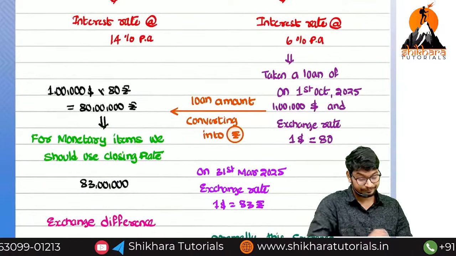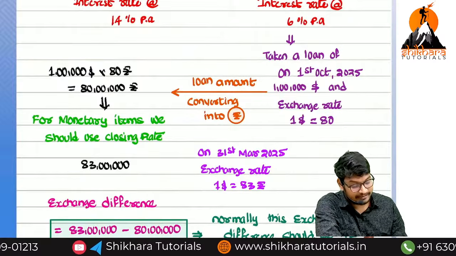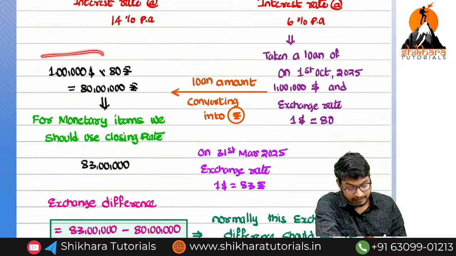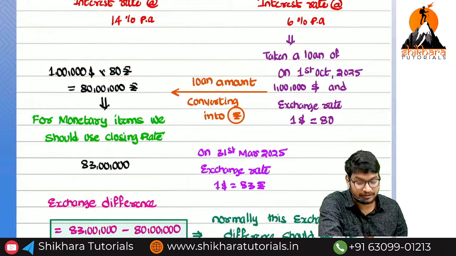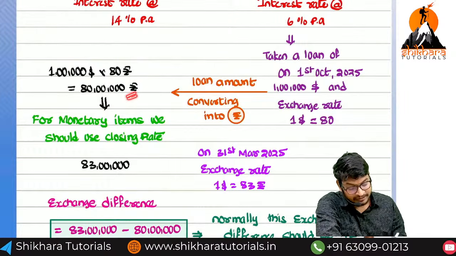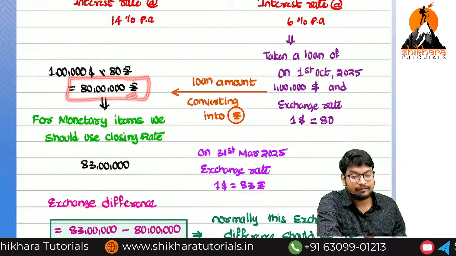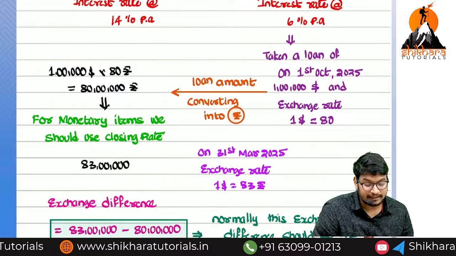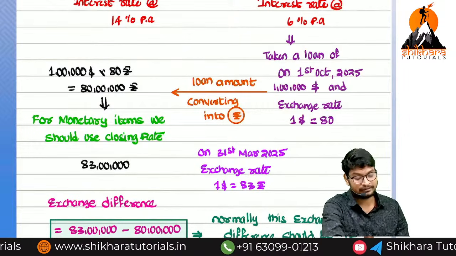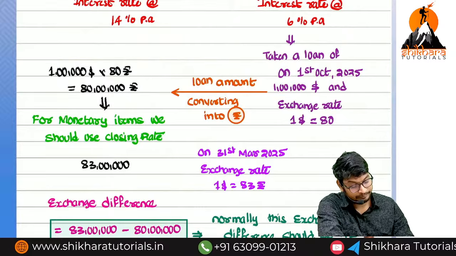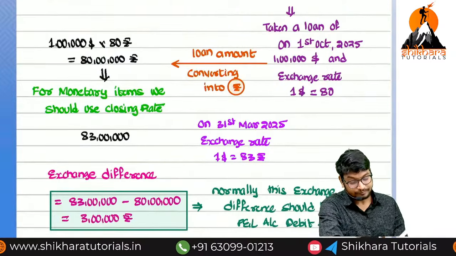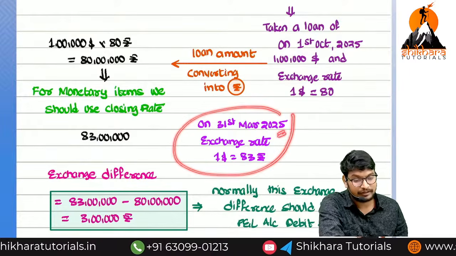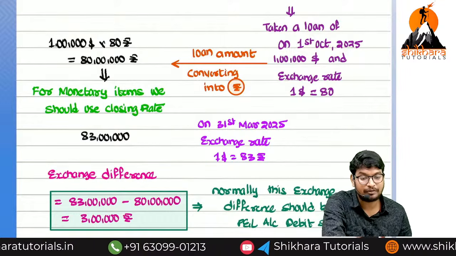We have taken a loan in the USA of 1 lakh dollars. So 1 lakh dollars into 80 rupees is equal to 80 lakhs. At the end of the year, 31st March 2025, we have to recognize this amount at the closing rate.